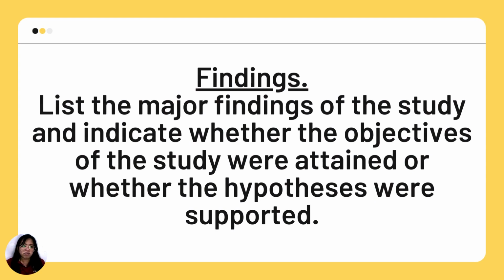Next is that we have findings. So now you need to list the major findings of the study. Basically, this is the result, the outcome, and indicate whether the objectives of the study were attained or whether the hypotheses were supported. Now, the principal outcomes of a research: what the project suggested, revealed, or indicated.